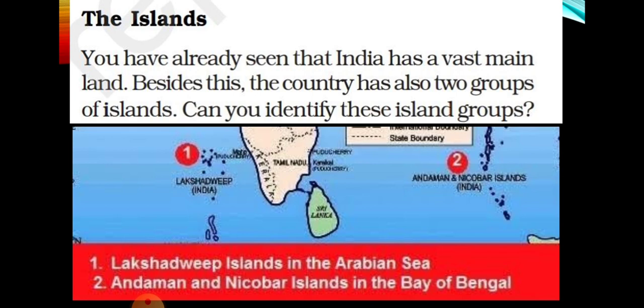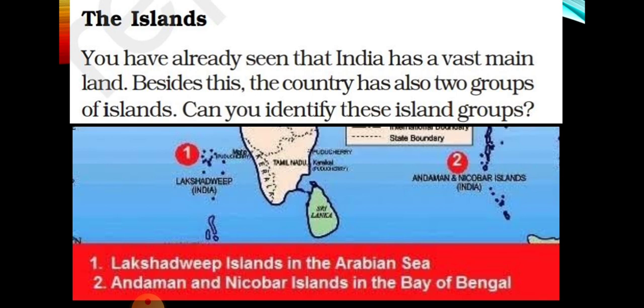You have seen in the map of India that we have a vast land, and we also have two major groups of islands. Can you identify these island groups? See number 1, the dotted land masses inside the sea, that is the Lakshadweep Island, and this sea is the Arabian Sea.